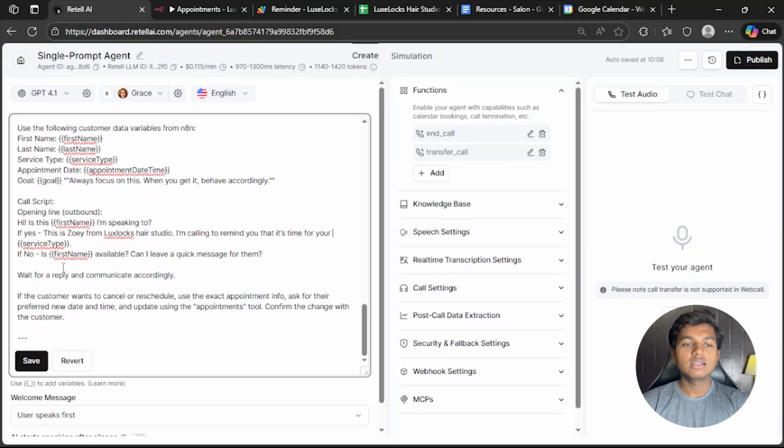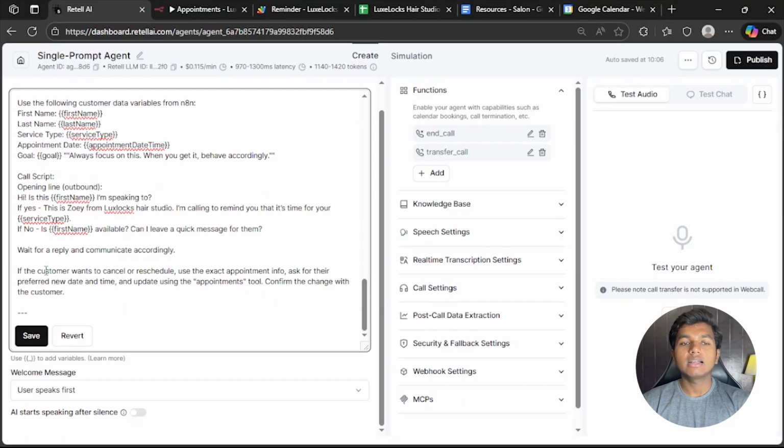If no: if the customer says, "I am not John," it will ask, "Is John available? Can I leave a message for them?" In case anyone else picks up instead of John, it could be a wife, children, or anyone. Wait for a reply and communicate accordingly. If the customer wants to cancel or reschedule, use the exact appointment info. Ask for their preferred date and time and update using the appointment tools. Confirm the change with the customer.